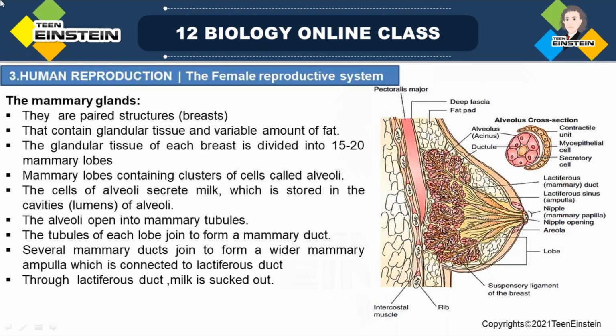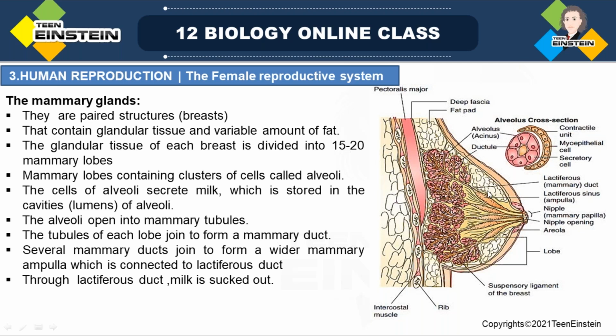Here you can see the mammary glands. They are a paired structure, and they are also called breasts. Breasts are very important structures for lactation.